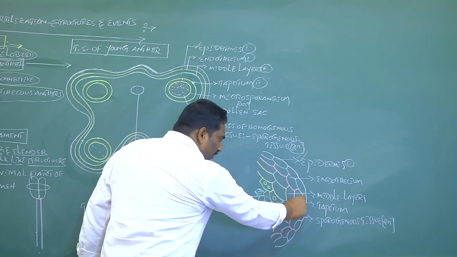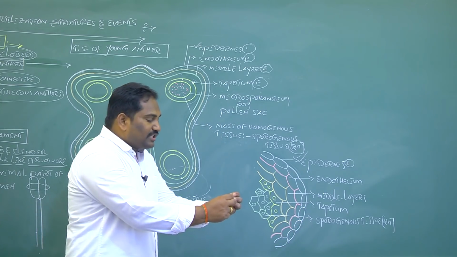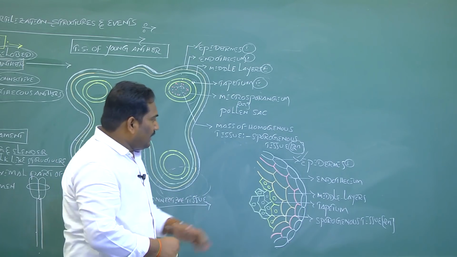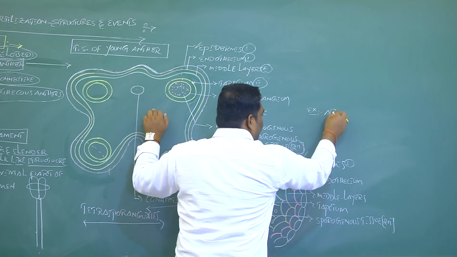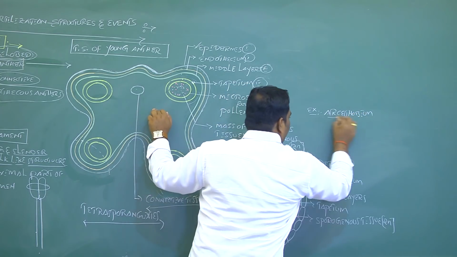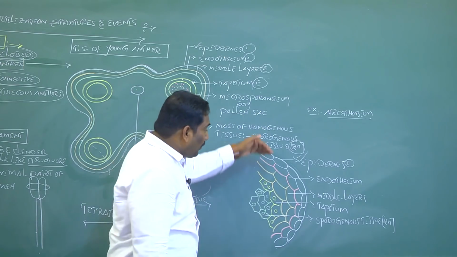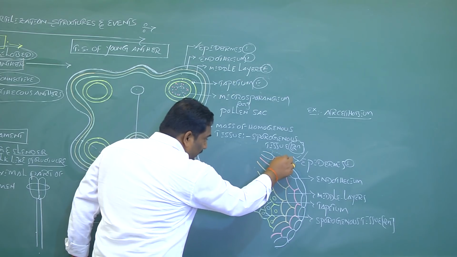Its function is protection. At mature condition, it is responsible for dehiscence or breaking. In some plants, exceptionally, such as the plant called Arceuthobium, outside the epidermis, one more epidermal-like structure is produced.